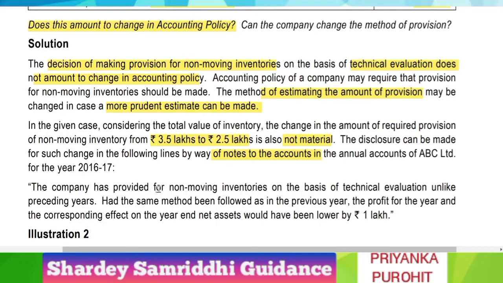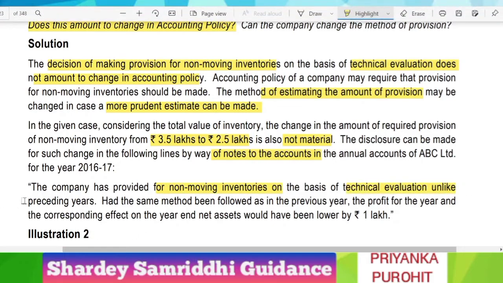The company has provided for non-moving inventories on the basis of technical evaluation, unlike the preceding years, because earlier it was following the no issues method and now it is following technical evaluation. Had the same method been followed, that is the no issues method, in the previous year, the profit for the year and the corresponding effect on the year-end net assets would have been lower by 1 lakh. The difference between these two, 3.5 and 2.5.